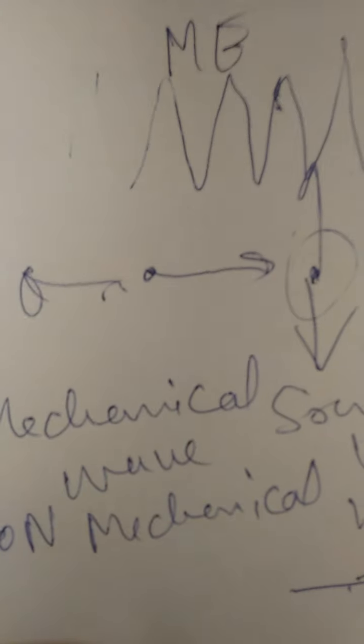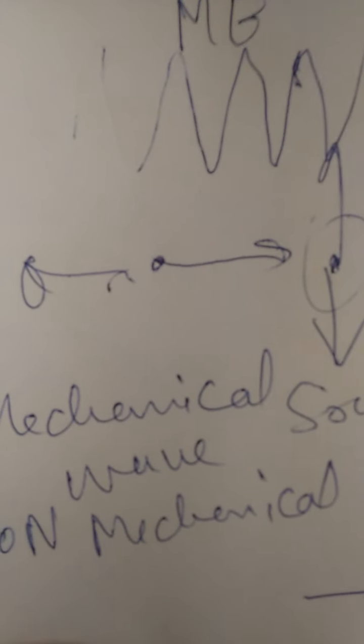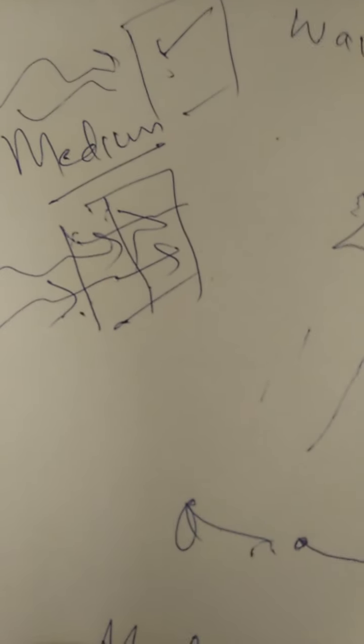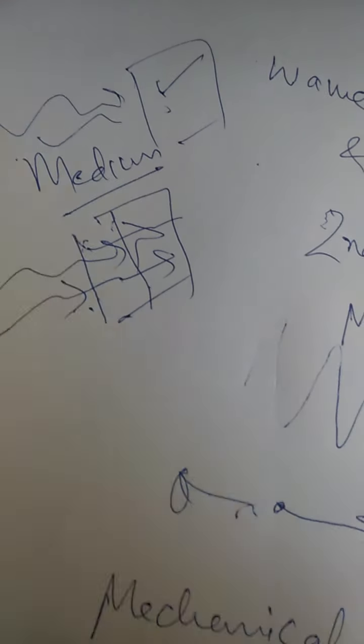How will you define mechanical waves? These are waves which compulsorily require a material medium for propagation. Without a medium, the signal cannot be propagated further. For example, if there is a vacuum, no sound will travel through it. So these need a material medium for propagation. Sound waves, water waves, and waves in strings are examples of mechanical waves.